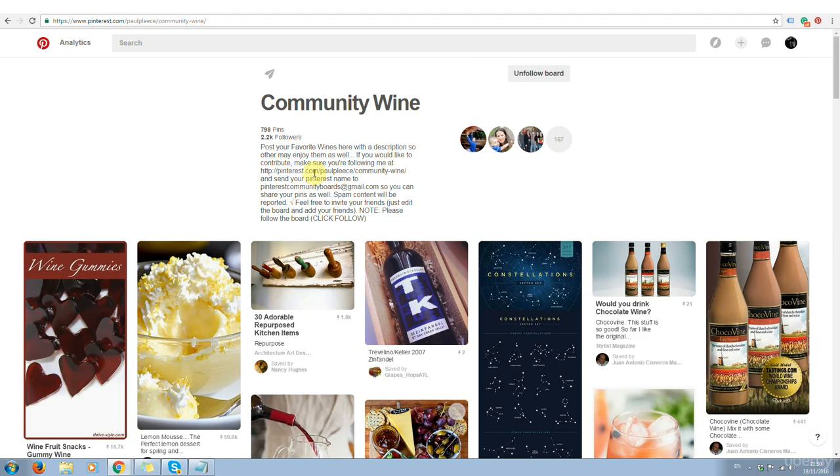Don't just do it with one, because you probably won't get accepted to all of them to begin with, because they will look at your account and they'll know it's brand new. So to begin with, you may not get accepted to any, so you have to be a little bit patient. You may not get accepted to post on any group boards for several weeks after having your account. There's nothing you can really do. You just got to go through as many of them as you possibly can and request as many as you can. Now eventually you will get accepted to some of them and you will be able to pin on them, but it's a case of patience and it's a case of perseverance.